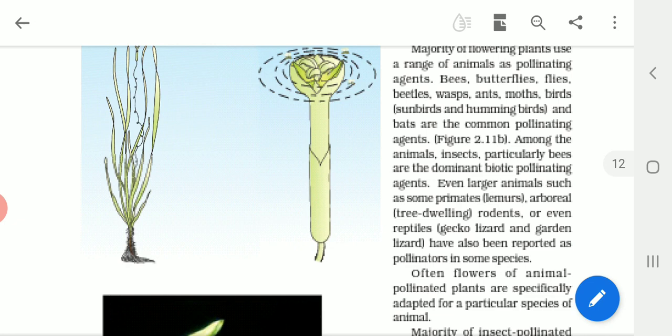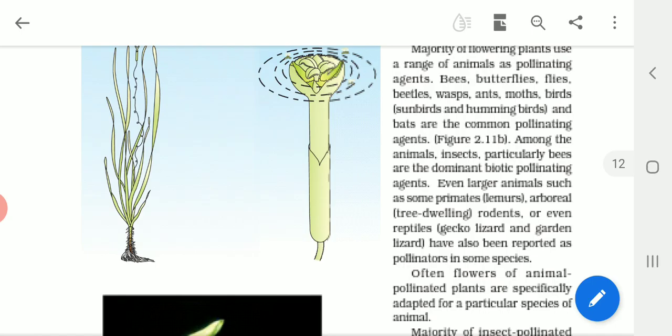Here also the flowers are not very colorful. There are some exceptions, for example lotus and others. But lotus and the water hyacinth, which we discussed in chapter 1, commonly called the terror of Bengal, don't get pollinated by water, isn't it? Since the flowers are exposed to the surface of water, they are usually pollinated by insects. So that is some of the exceptions that we see in the case of water plants. Pollination by water is known as hydrophily.